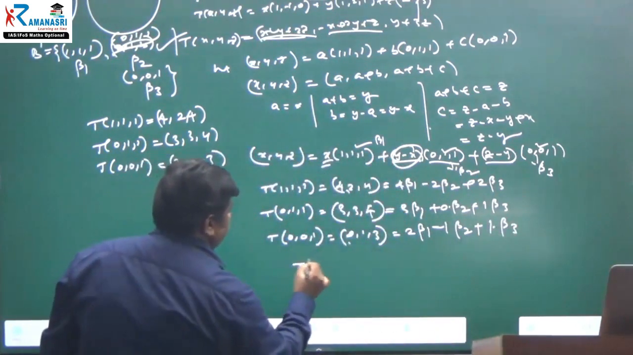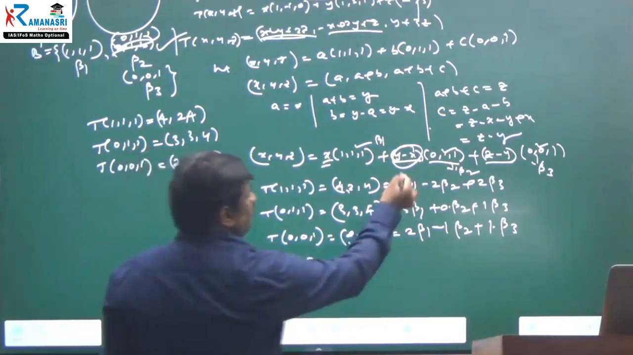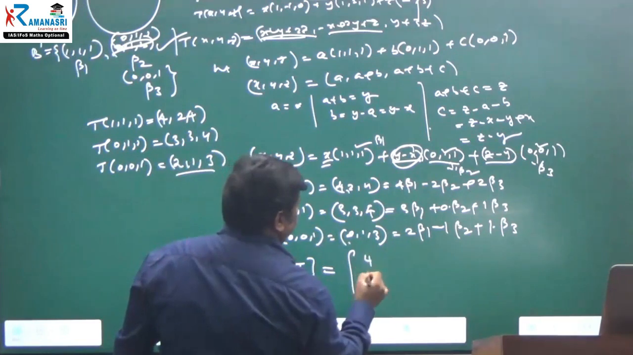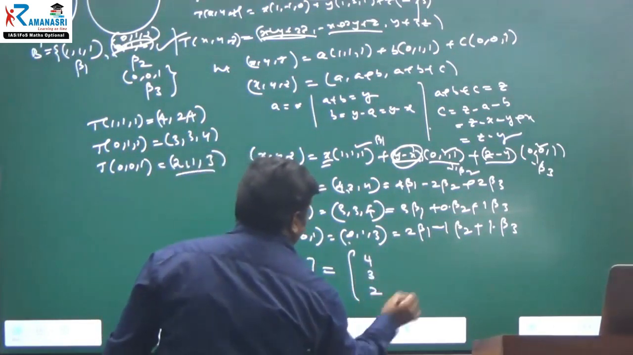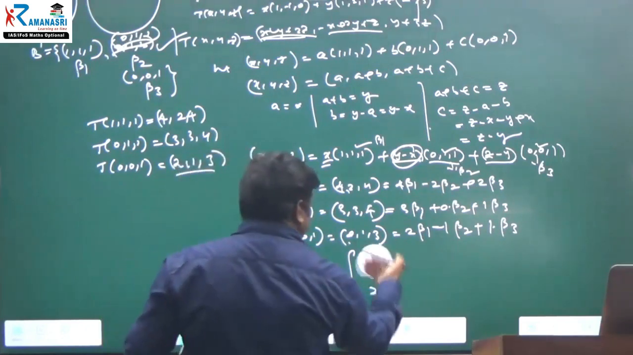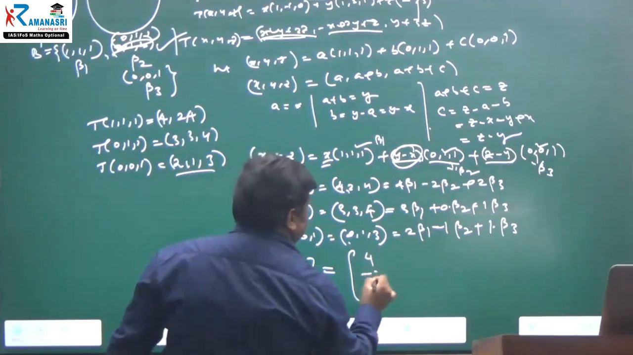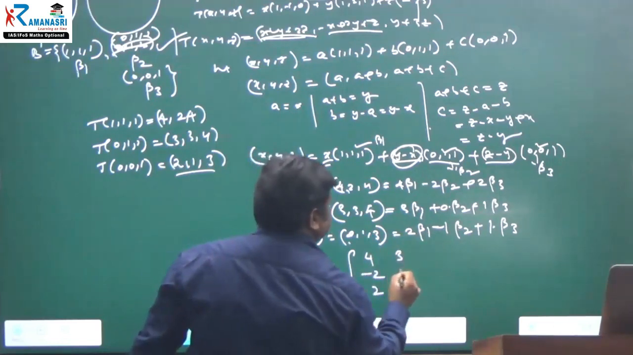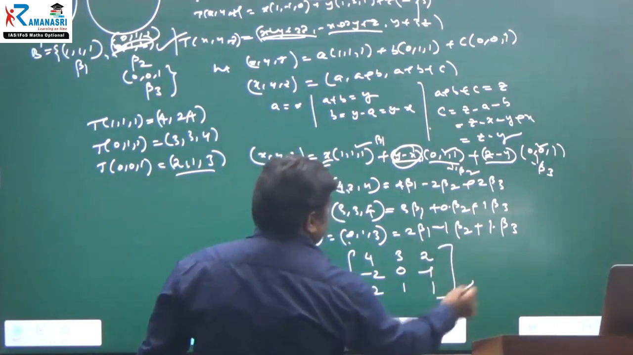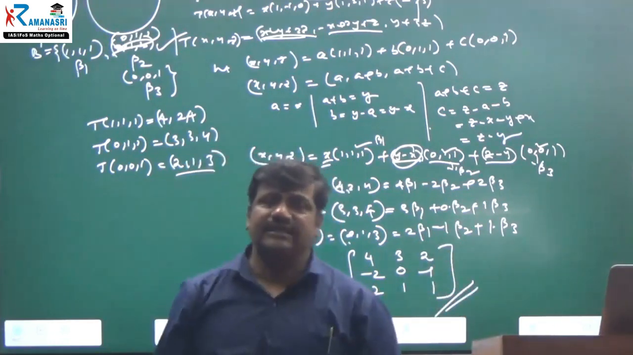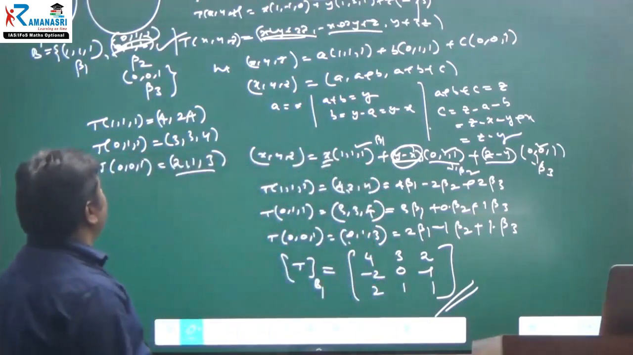Therefore, the transformation of beta 1, b1, is equal to what? You can write it column wise, or row wise. Row wise you have to write, right? Column row wise or row column wise, anything. 4, minus 2, 2. Next 3, 0, 1. Next 2, minus 1, 1. This is the matrix of the linear transformation with respect to B dash.